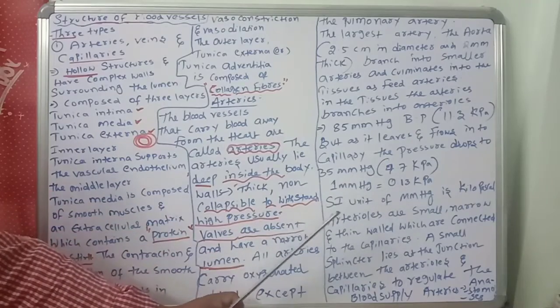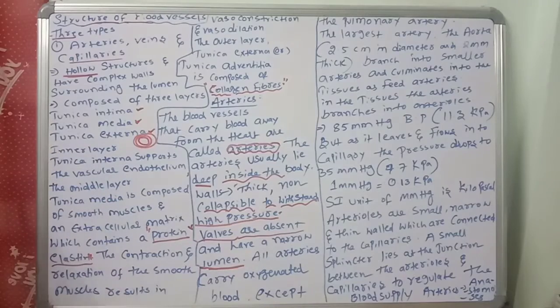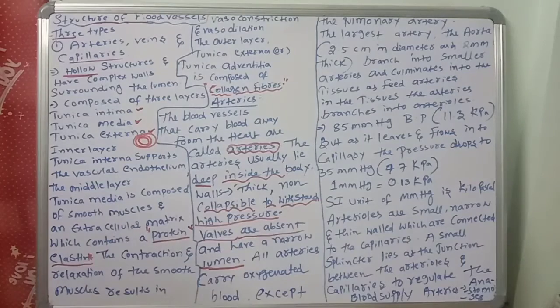1 mmHg is equal to how much? 0.13 kilopascal. The SI unit of mmHg is kilopascal.